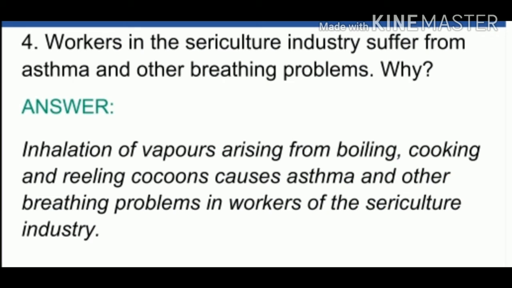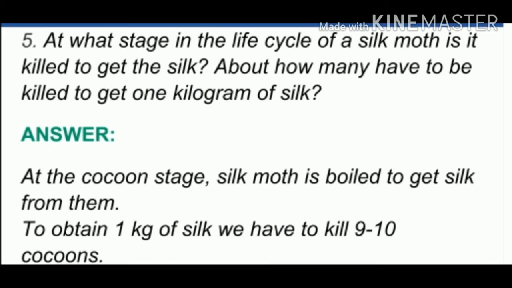Next we are going to question number 5. Listen. Fifth one. At what stage in the life cycle of silk moth is it killed to get the silk? We know this. At the cocoon stage, the silk moth is boiled to get silk from them. Next one, about how many have to be killed to get 1 kilogram of silk?